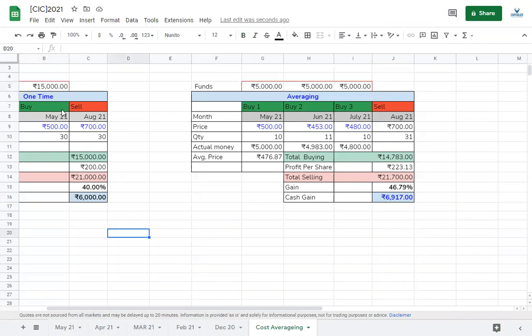Now, with averaging, you are getting a total profit of 6,000 rupees on an investable capital of 15,000, but with the same amount, you could earn at least 900 rupees more and get a better percentage by averaging out the stocks. Okay, so I always recommend don't buy all the stocks at the same time because sometimes stocks also give a pullback. So buy in multiple times. Buy one quantity in the first go, second go, third go, 3-4 times. If you buy the stock, you'll get different pricing. And if your average price, which is the key over here, is lower than the recommended price, then you'll definitely get better cash gains in the future.